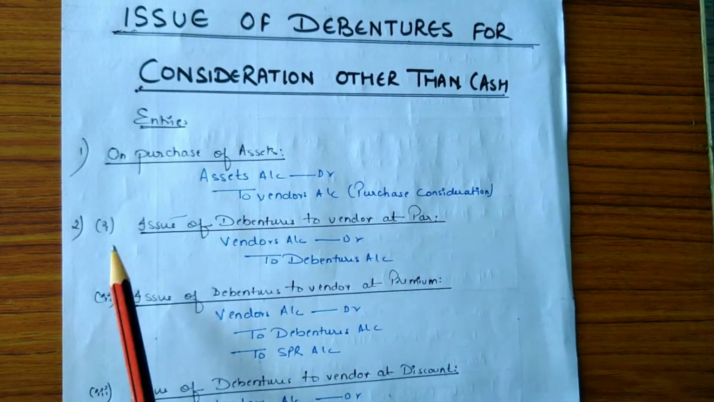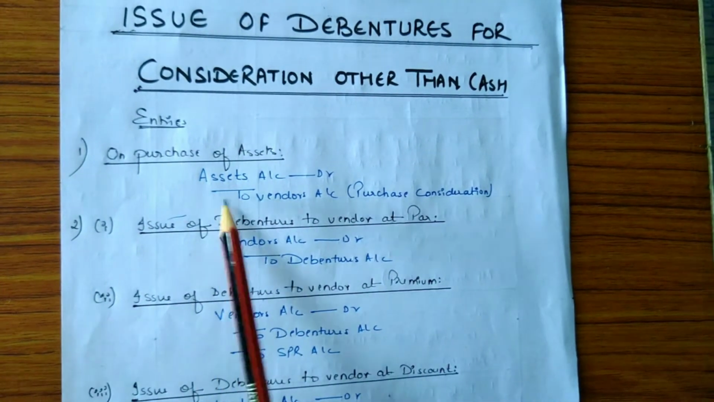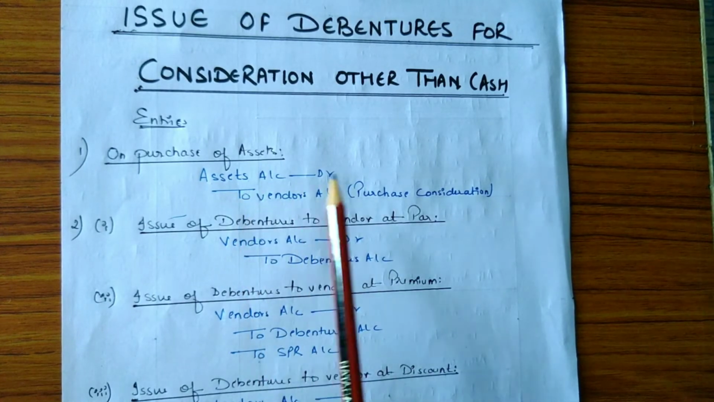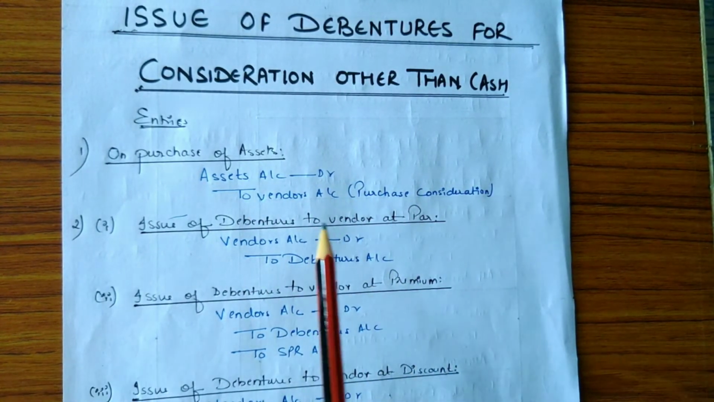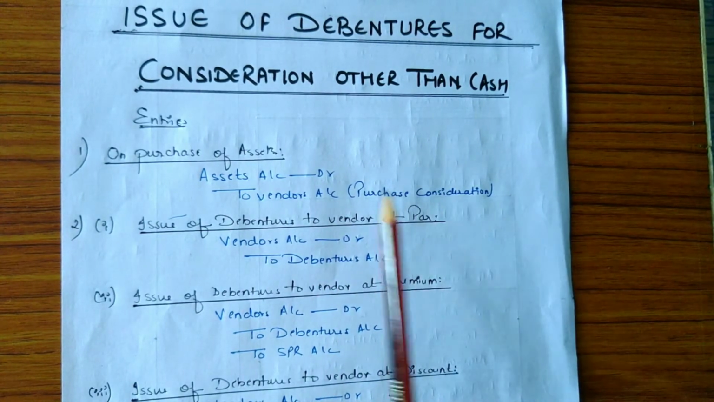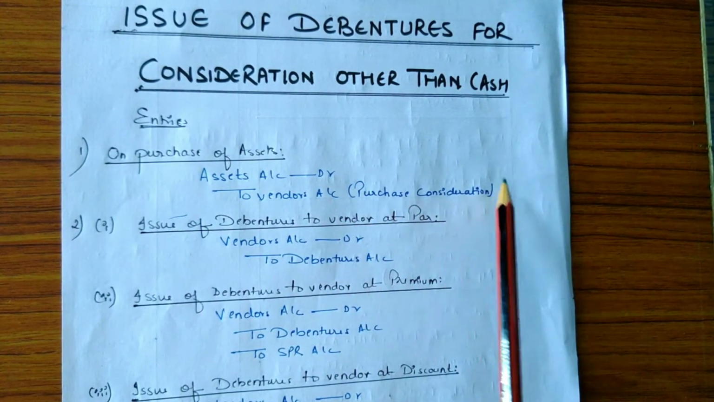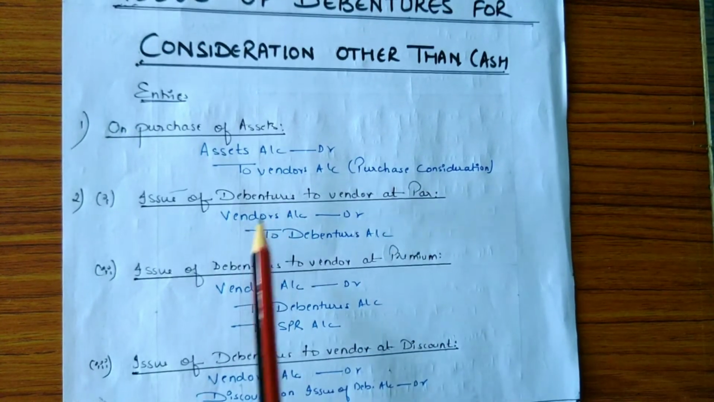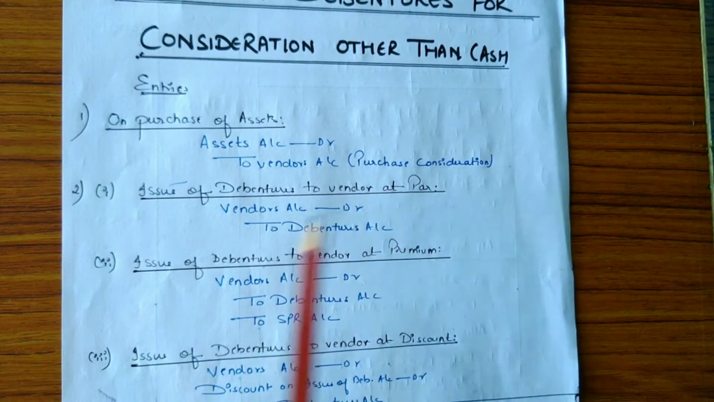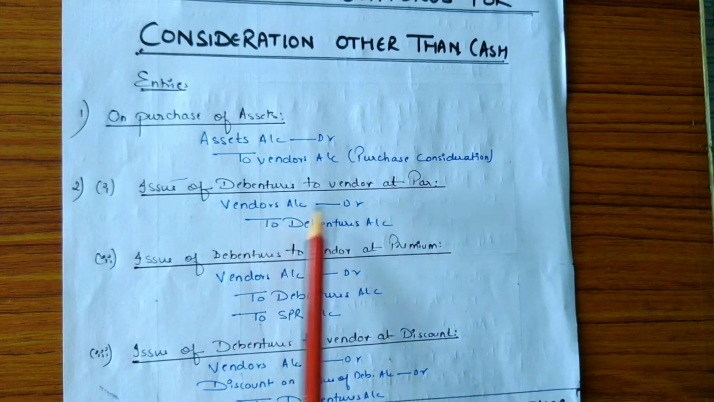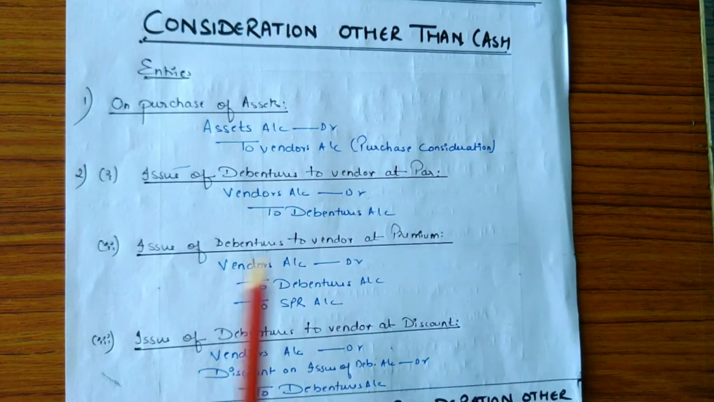First entry is on purchasing of assets. Entry is assets account debit to vendor's account, and the amount will be purchase consideration. Purchase consideration is the net amount paid to the vendors. Second is issue of debentures to vendor at par. Entry is vendor account debit to debentures account.